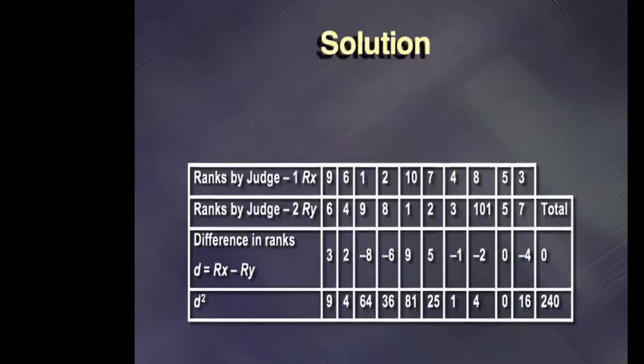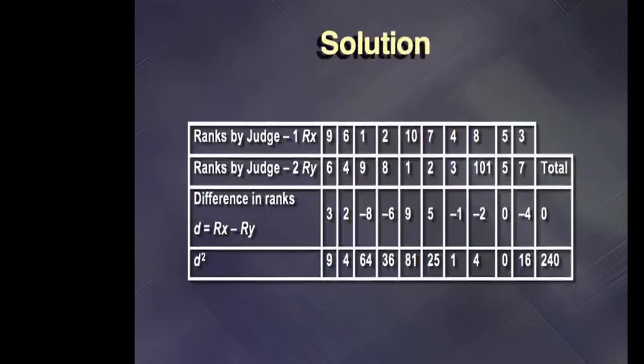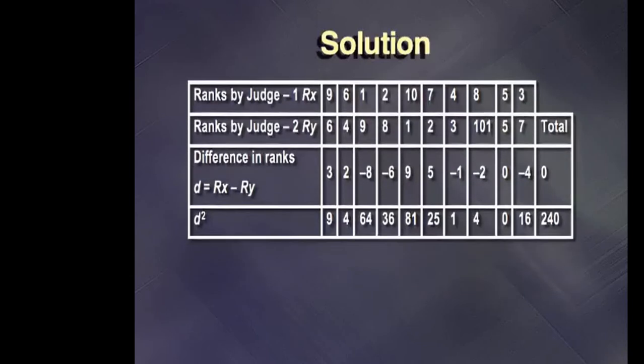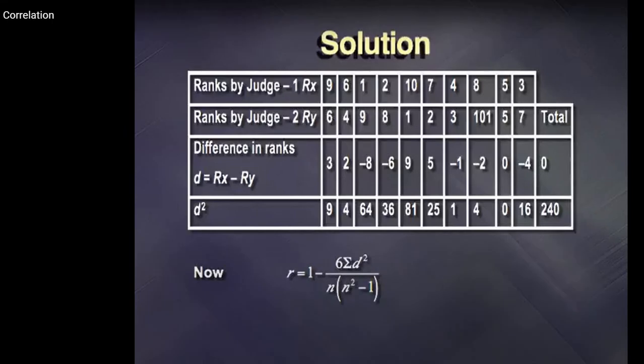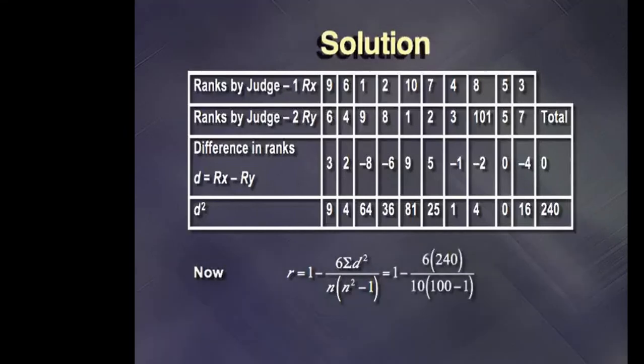Now by using the values obtained from the table, we put the values in our formula. The formula is R equal to 1 minus 6 sigma D square upon n multiplied by n square minus 1, equal to 1 minus 6 multiplied by 240 whole divided by 10 into bracket 100 minus 1, equal to 1 minus 1.45.